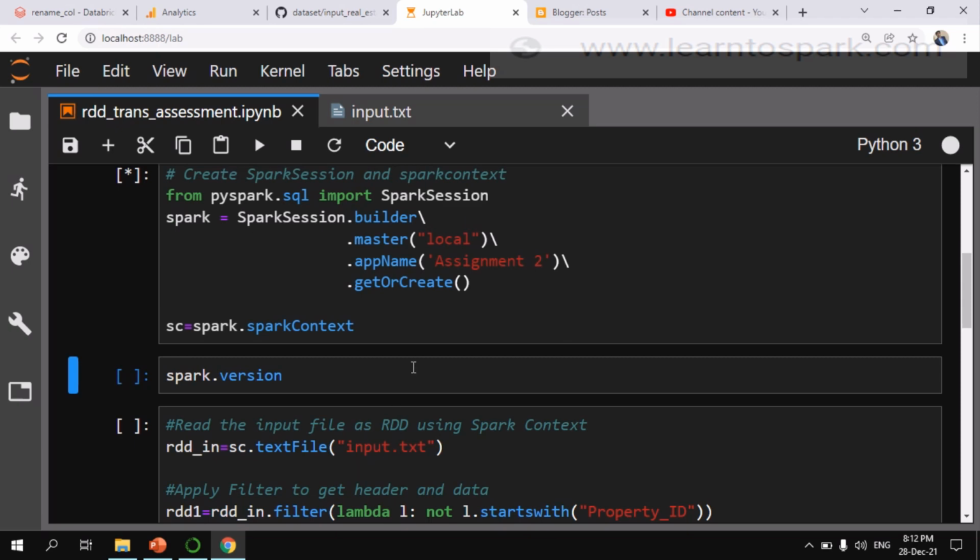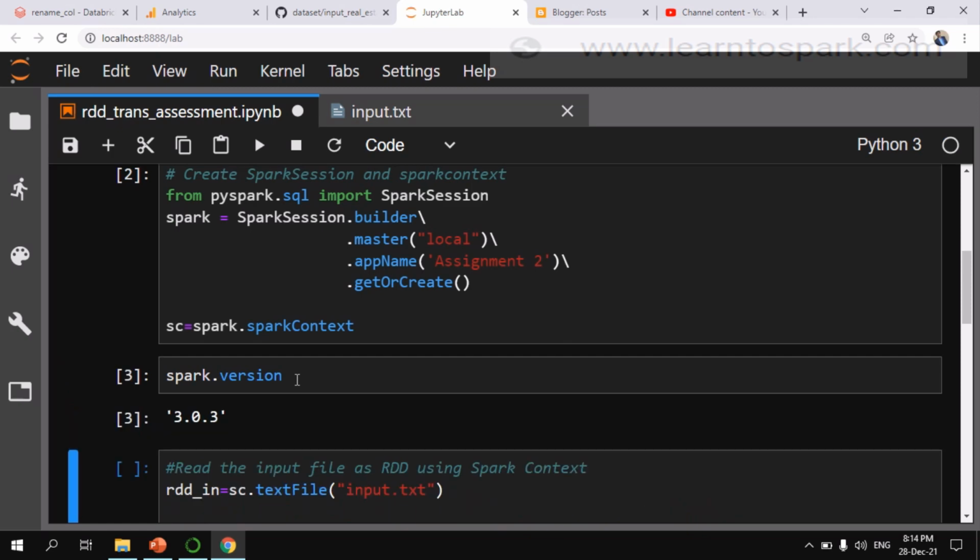So here we have initiated the Spark session. First I have imported SparkSession, and then I am initiating it. Here I am giving the master as local mode and also giving an application name as assignment 2. And just for information, the Spark version that we are using here is 3.0.